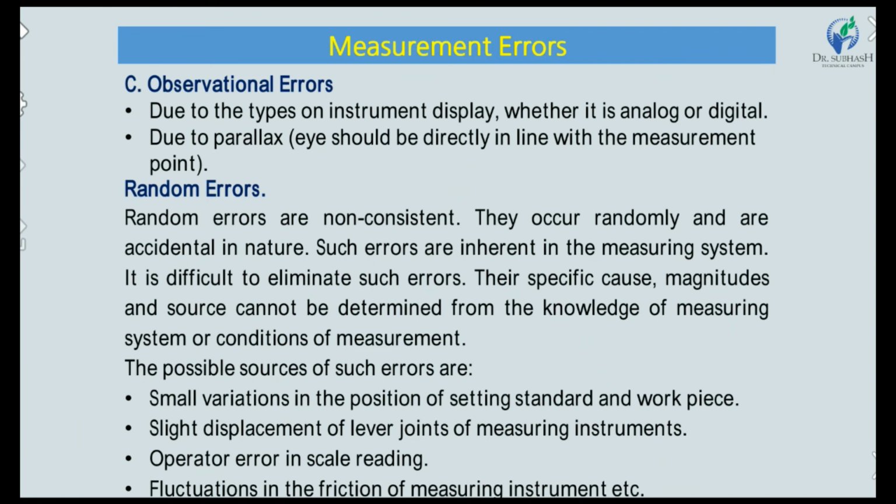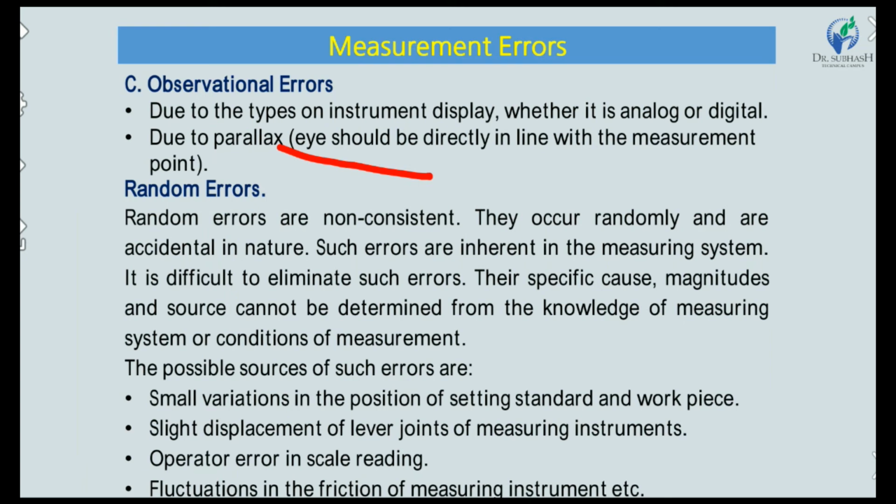The third classification is observation error, due to the type of instrument display, whether it is analog or digital. It is also due to parallax, where the eye should be directly in line with the measurement point. If the instrument is not set parallel to our eye when we take the reading, the reading will differ from the true reading. This error is due to parallax and is considered an observation error.